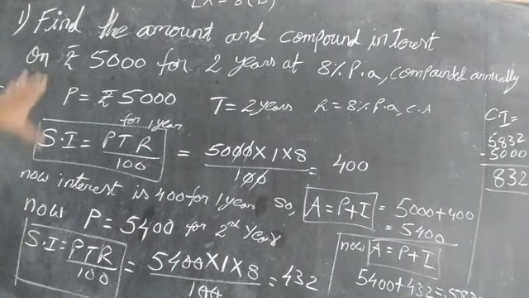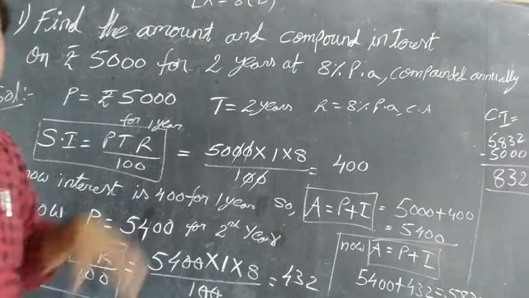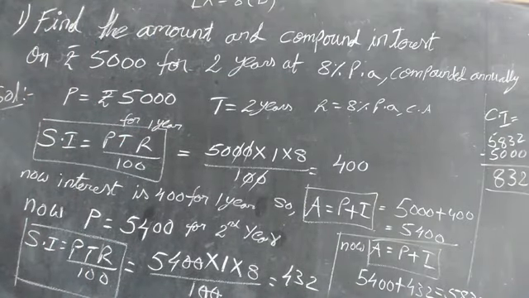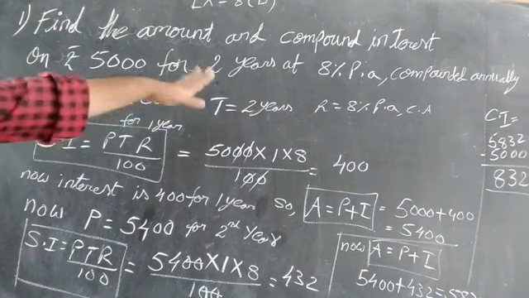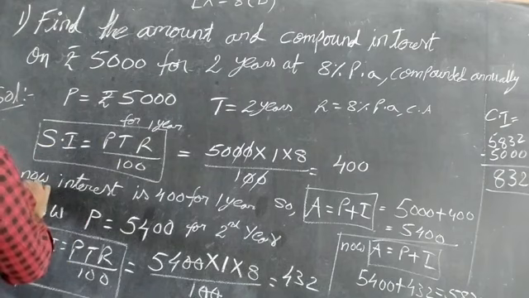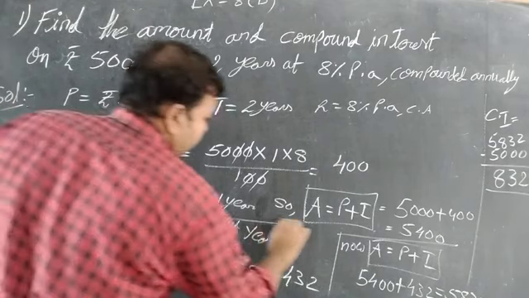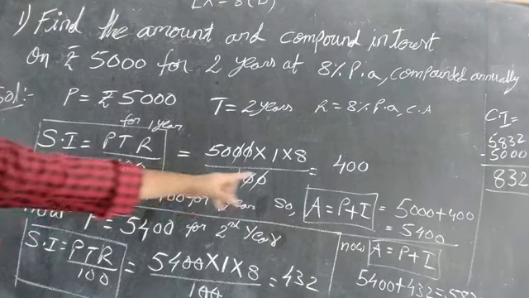Once again, see the sum. Find the amount and compound interest for rupees 5000. Simple interest means we find it simply, PTR by 100, for 2 years. But to find compound interest, we do first year, second year. Here I am marking them. This is the first part. The first part answer is 5400.